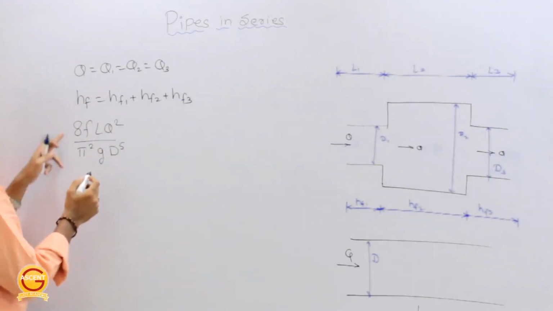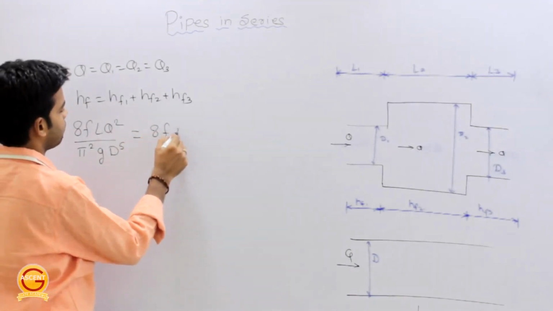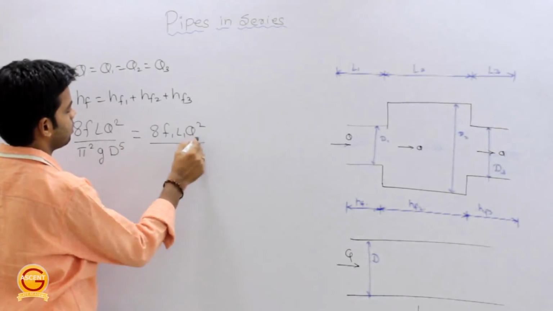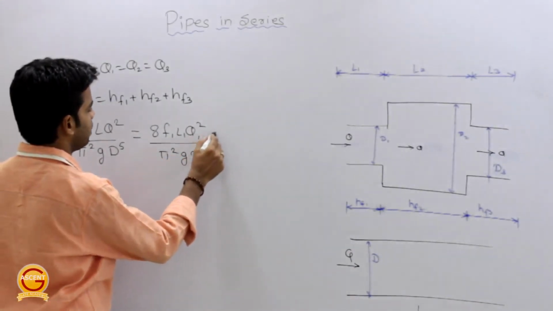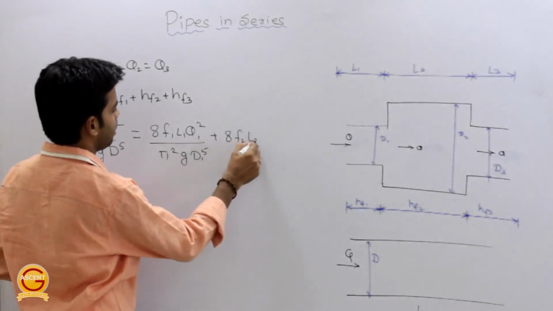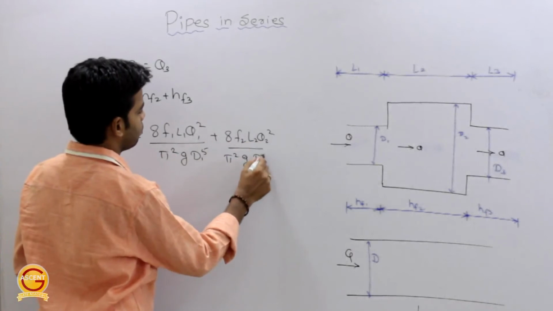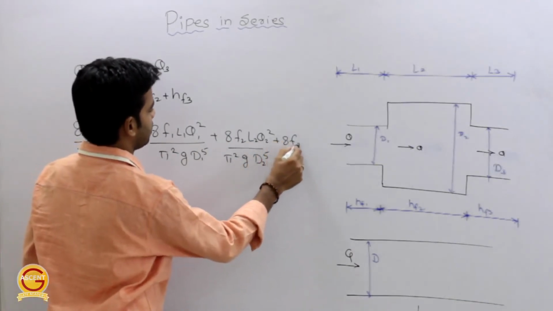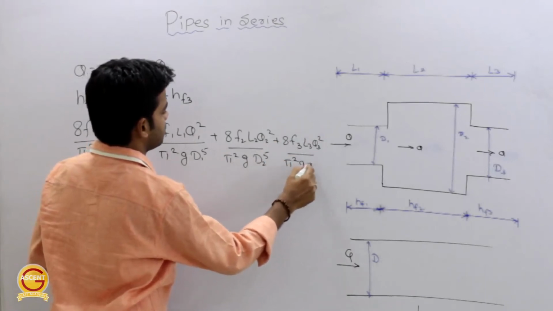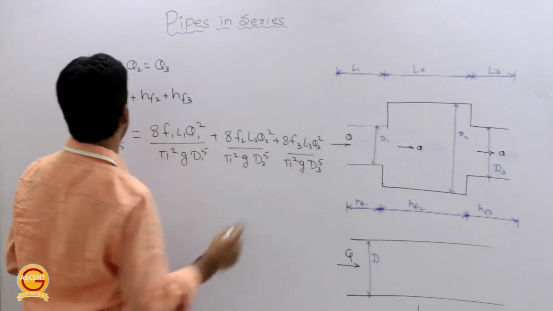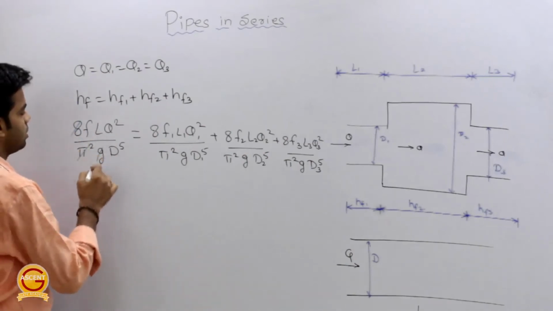So this is equal to 8 f1 L1 Q1 square upon pi square g d1 raised power 5 plus 8 f2 L2 Q2 square upon pi square g d2 raised power 5 plus 8 f3 L3 Q3 square upon pi square g d3 raised power 5. Okay, so this 8 pi square g gets cancelled out.